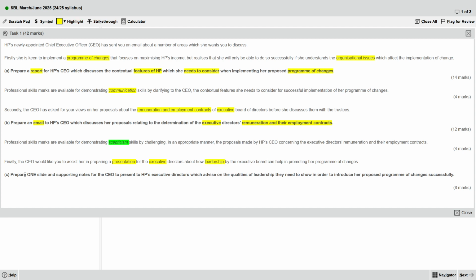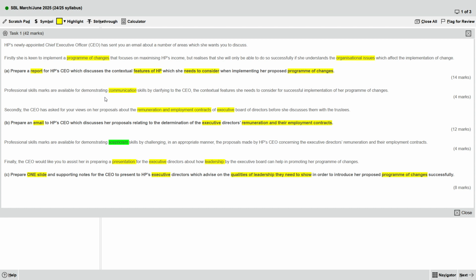So what he wants us to do is prepare one slide and supporting notes to present to the HP executive. So we need to present to the executive and then advise on the qualities of leadership they need to show. Also the same thing, program of changes.